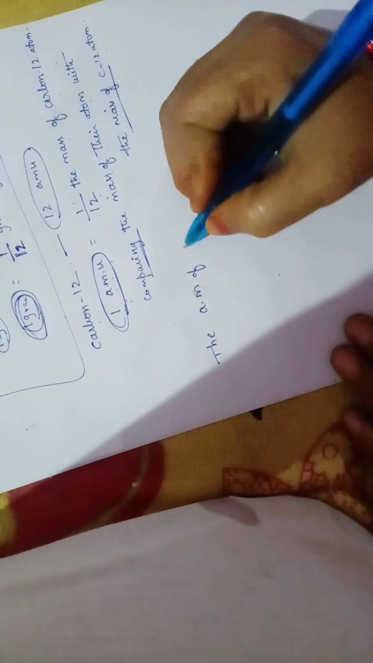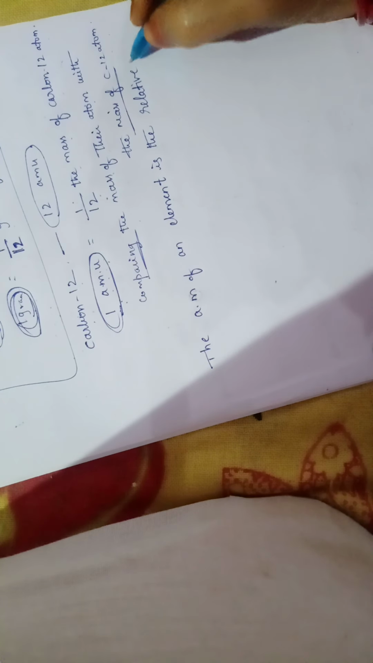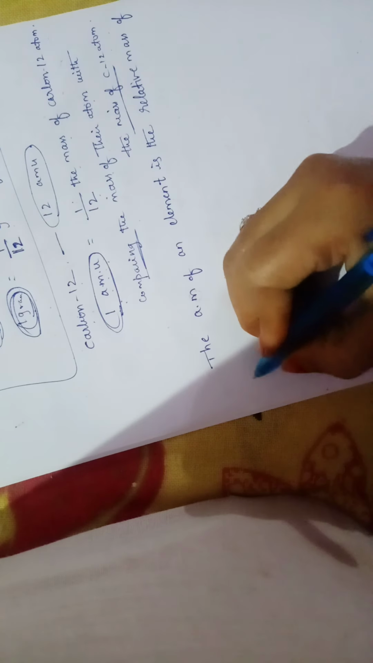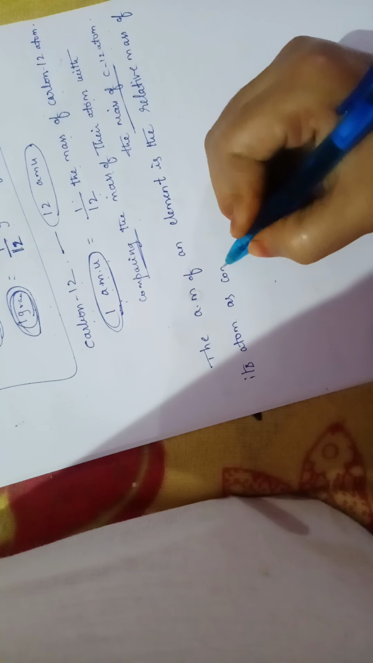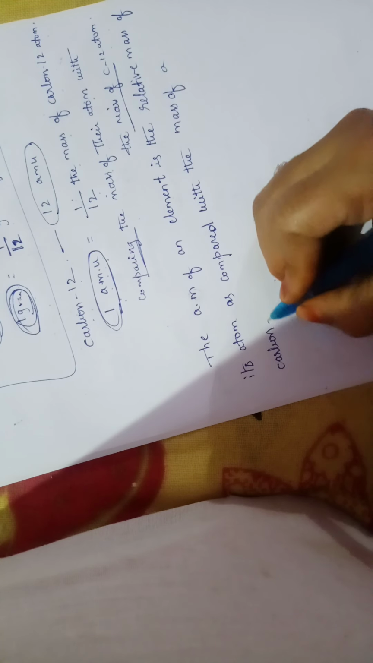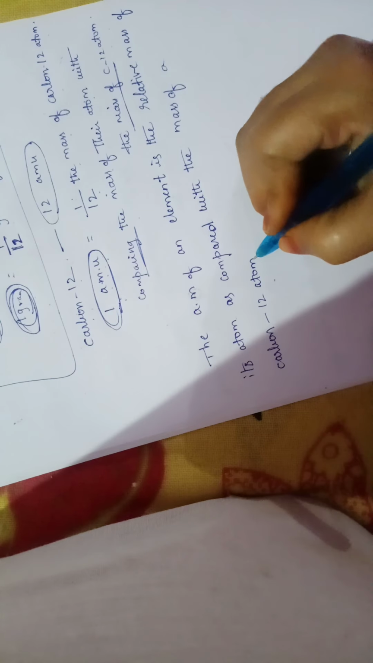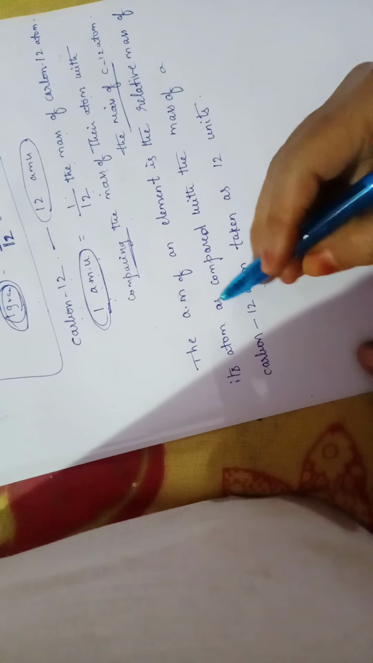The atomic mass of an element is the relative mass of its atom as compared with the mass of a carbon 12 atom taken as 12 units. So this is the exact definition of the atomic mass of an element.